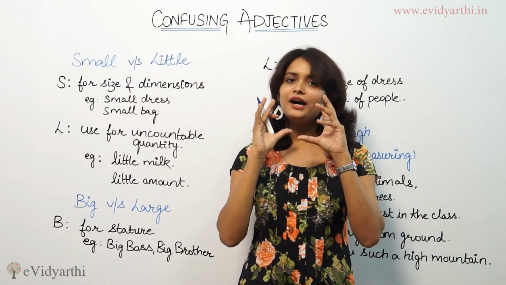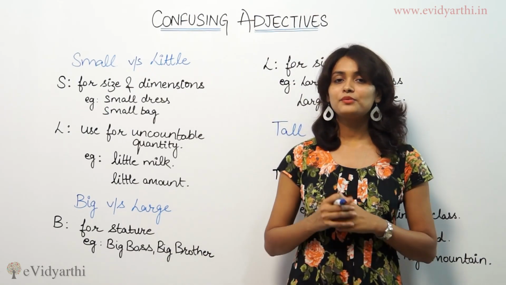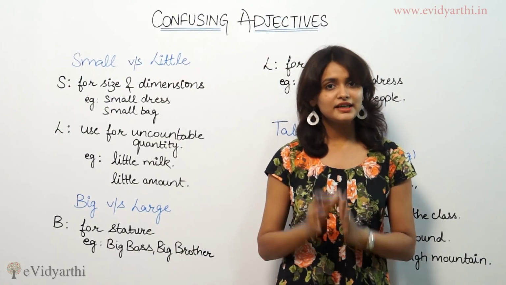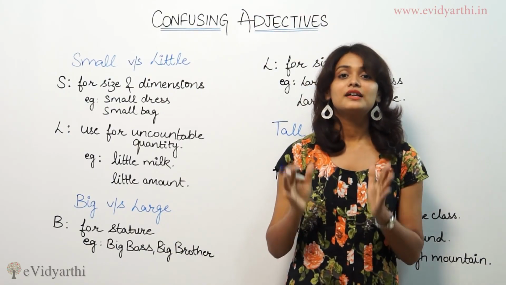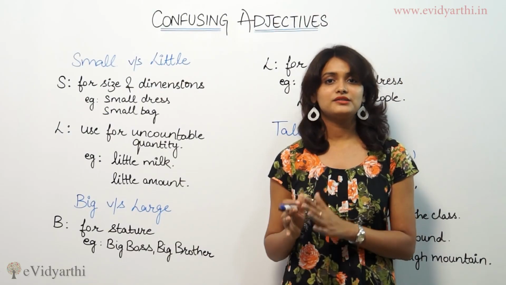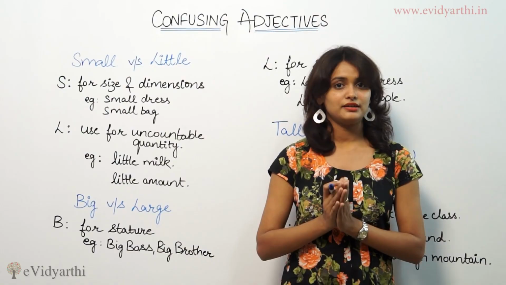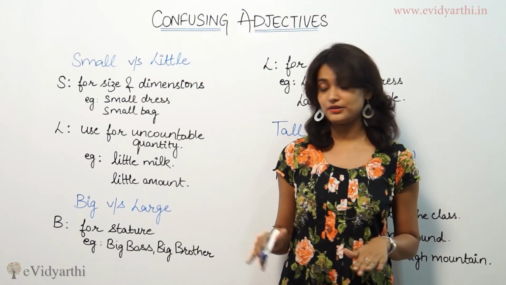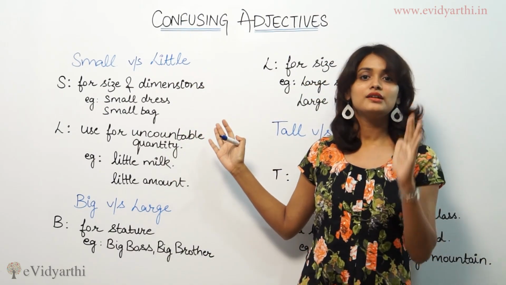Now, if you tell me that my brother is so small, you are talking about the size or height of your brother, right? You're not talking about the age of your brother. Small means your brother must be 5 feet 2 inches, or 2 feet 3 inches, something like that. The size of your brother is small. You are not telling the stage of your brother, you are telling the size of your brother. So in this way, we have seen where we can use the word small.